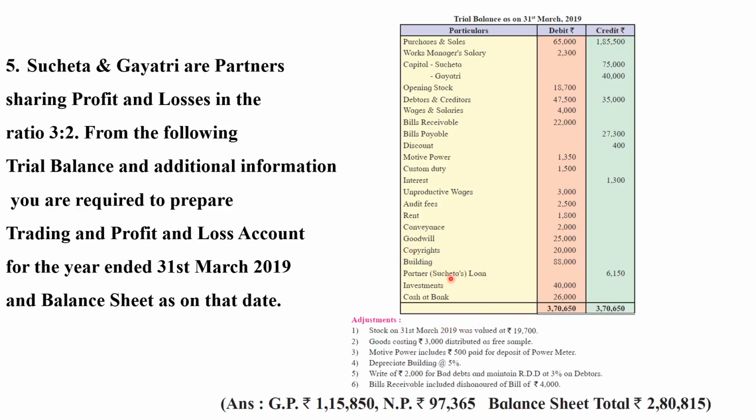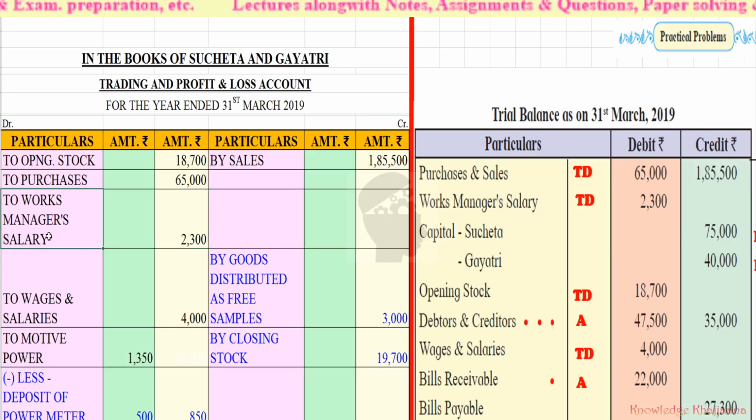It should be recorded in the outstanding as an outstanding liability, because they haven't paid. So in the profit and loss account debit side, we have to record it as outstanding interest on loan. But here the interest rate which should be paid on the loan has not been given. This is how the problem should be solved.